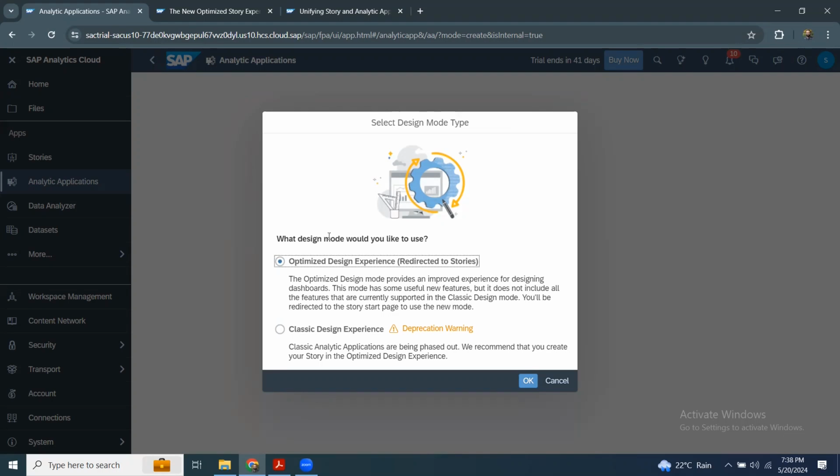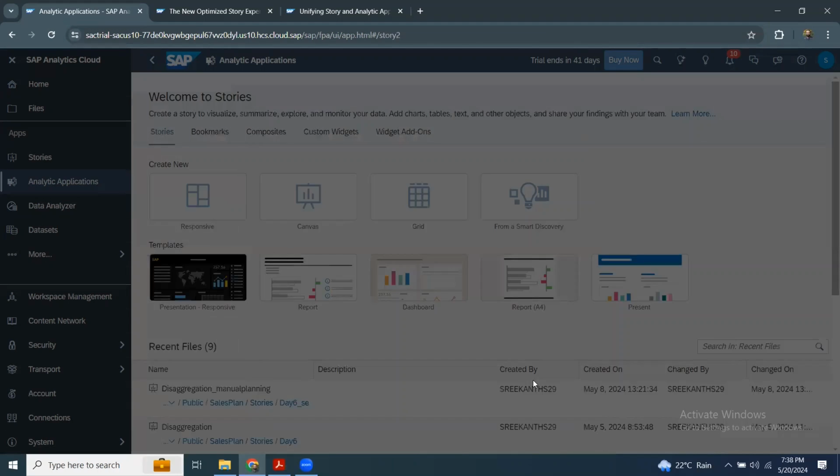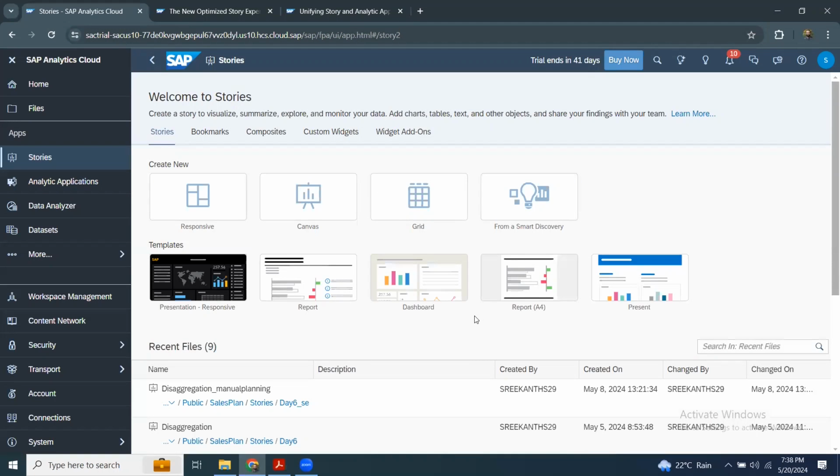That's what it is taking you to, the optimized design experience, and that is possible using optimized design experience. So with this new feature, you can design the story, or you can extend the story as part of your analytical application scripting as well.